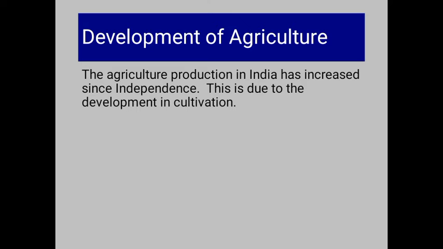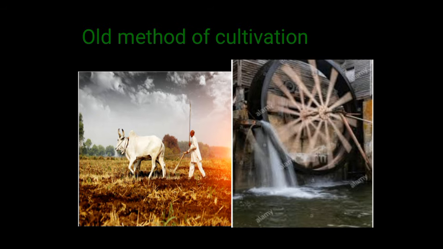So see here how the old or traditional method of cultivation got replaced with the new or modern method of cultivation over time. Firstly there was the old method of cultivation, and slowly it changed to the modern method.